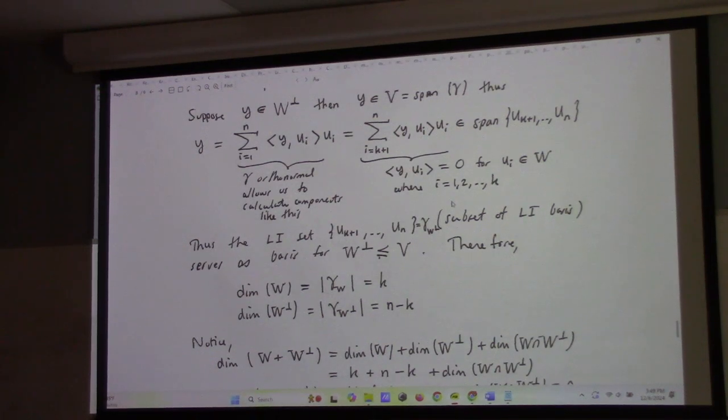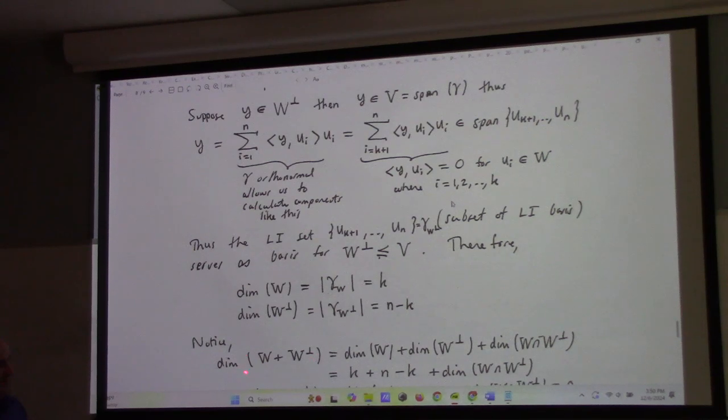We can count the dimensions. We've got K for W, N minus K for the perp. And we happen to know this theorem here, right? The dimension of W plus W perp is dimension W plus dimension W perp plus the dimension of the intersection. This is N, K plus N minus K, plus this dimension. But this works out to N.